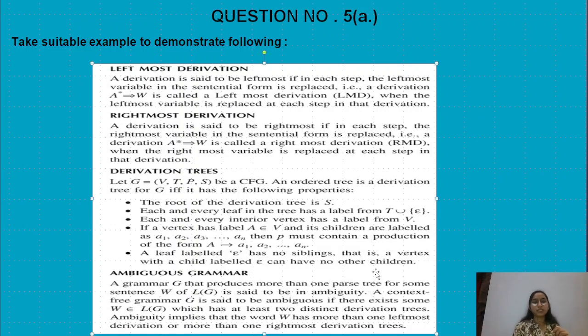Ambiguous grammar. A grammar G that produces more than one parse tree for some sentence W of L(G) is said to be ambiguous. That is, if a grammar has more than one parse tree for a sentence, then that grammar is called ambiguous. So a context-free grammar G is said to be ambiguous if there exists some string that belongs to the language which has at least two distinct derivation trees. Ambiguity implies that the word W has more than one leftmost derivation or more than one rightmost derivation.